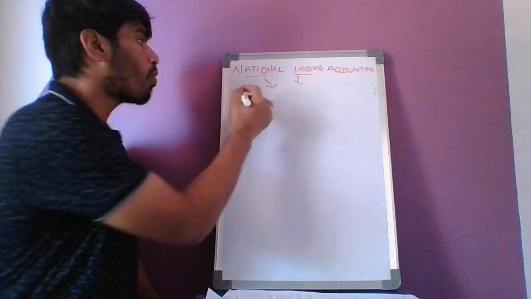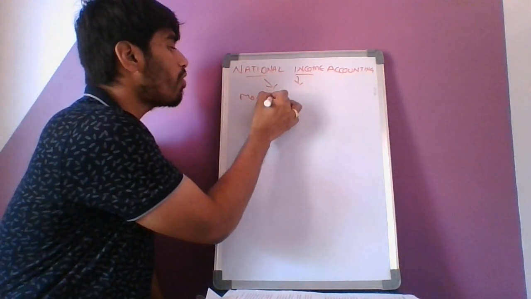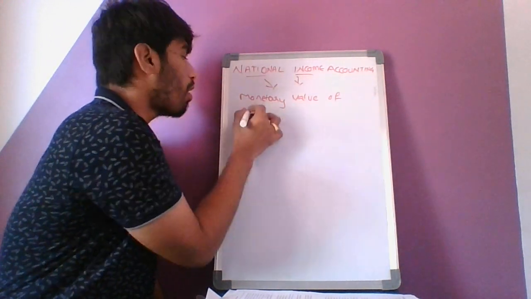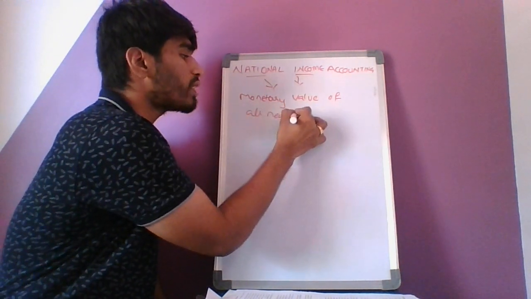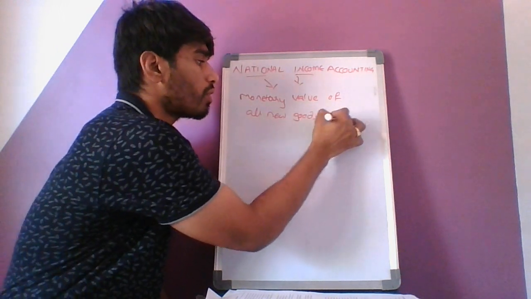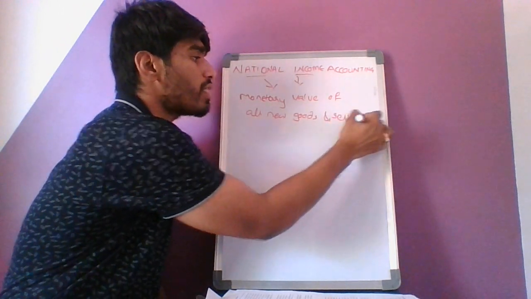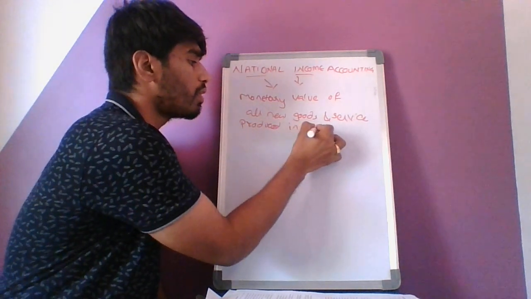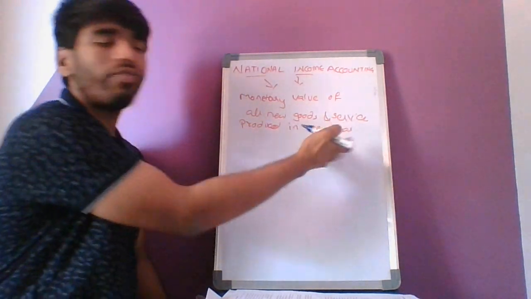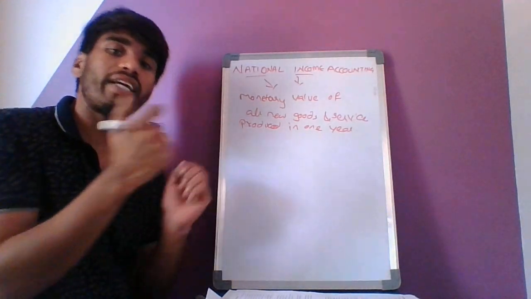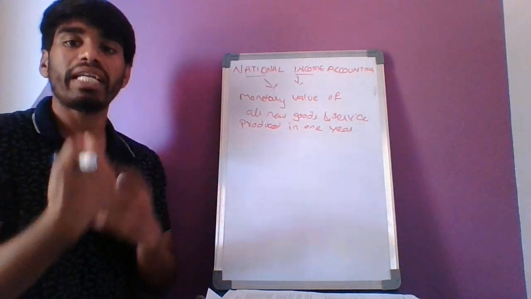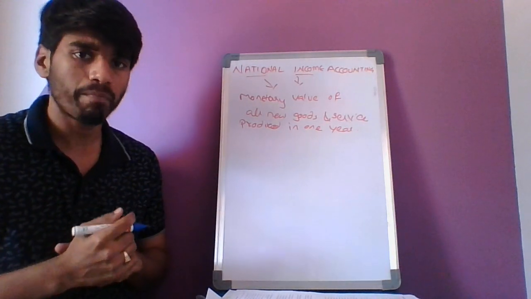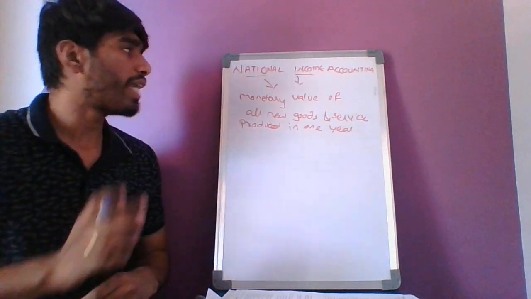So, as I said, what is it? Monetary value of all new goods and services produced in 1 year, or this can be of a varying time period. Some may calculate that quarterly, some may calculate that half yearly also, and generally we take it for 1 year. So this is your national income.